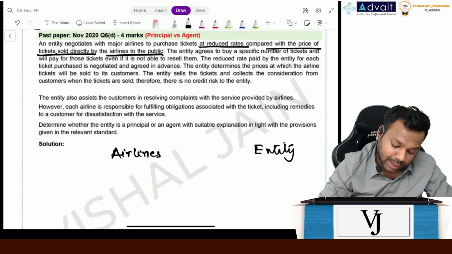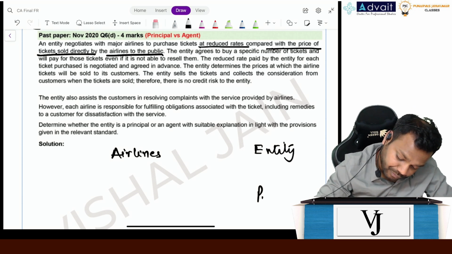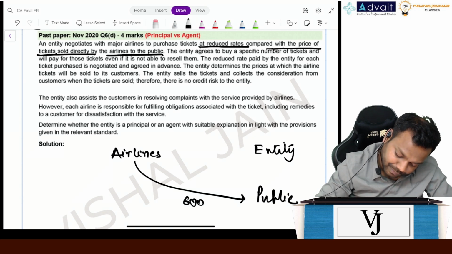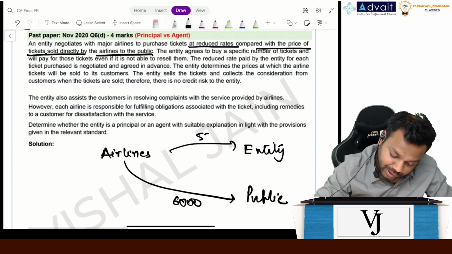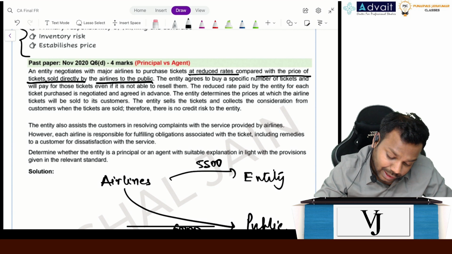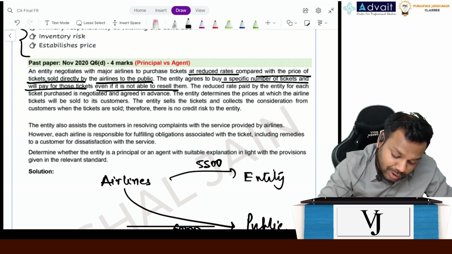The airline sells at 6,000, but the entity wants to purchase at 5,500. Now the entity agrees to sell a specific number of tickets and will pay for those tickets even if it is not able to resell them.